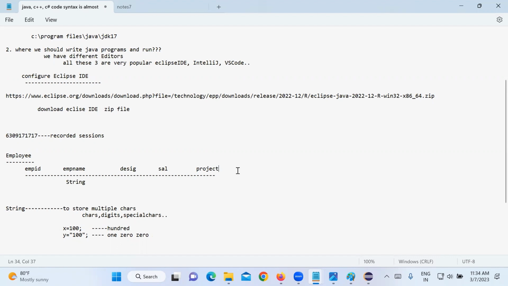For example, take the phone number of an employee. In phone number, you store 98778965, something like this. But what is the data type you call it? You store it as a string only. You don't take it as an int. You have to take it as a string.